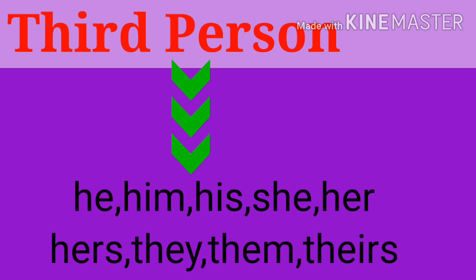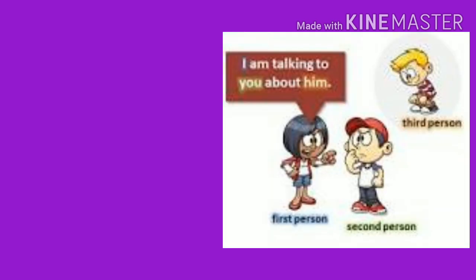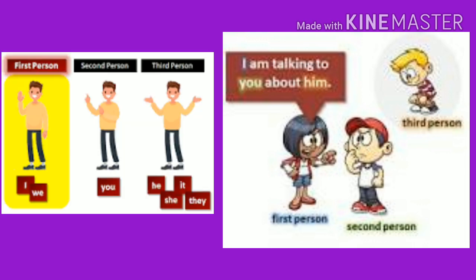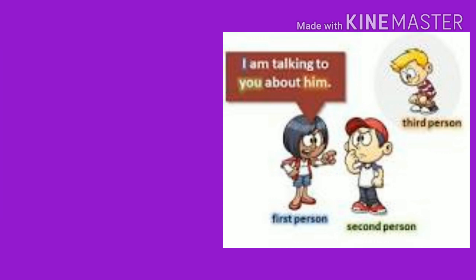He, him, his, she, her, hers, they, them, theirs. Okay, so whenever about whom we are talking, that belongs to third person. So here I will show you some picture so that it will be more clear to you. In first picture you can see first person, second person, third person with example. And look at second picture.